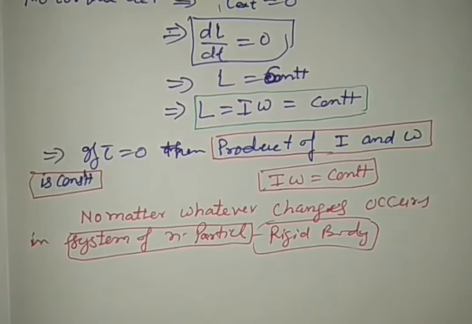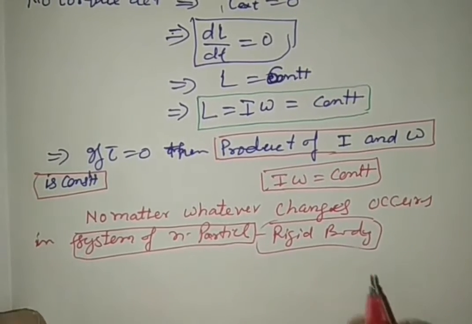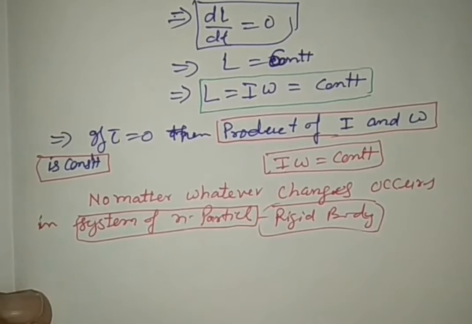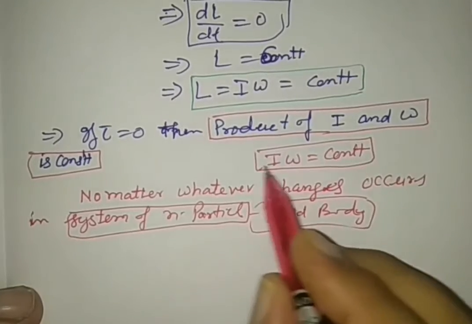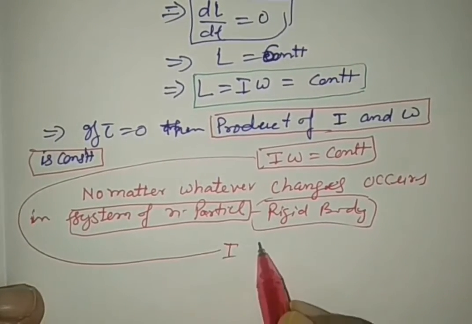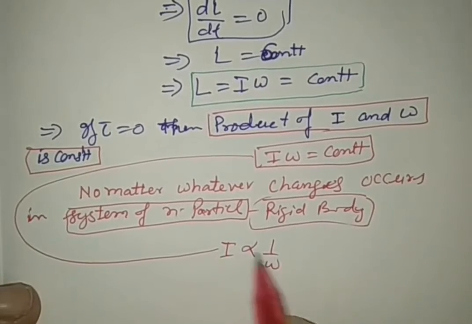It means that if there is a change in I, accordingly there is a change in omega. If I increases, omega decreases. So this formula says I is inversely proportional to omega.